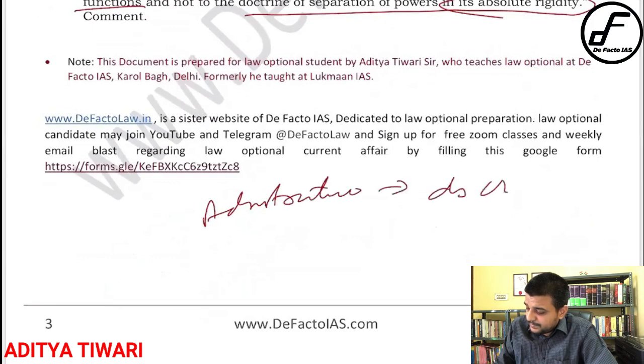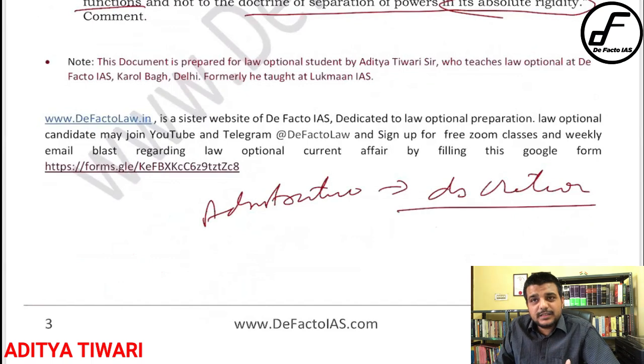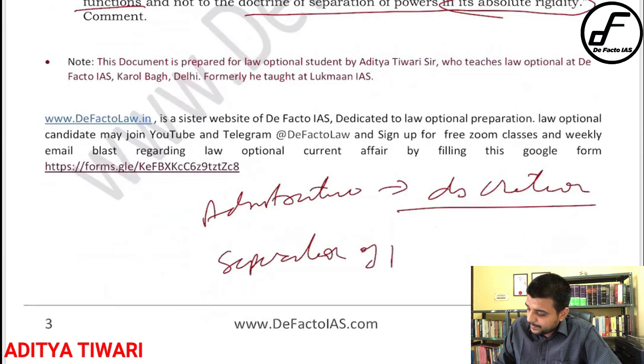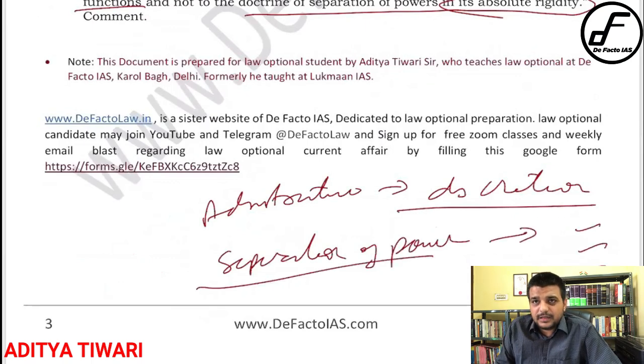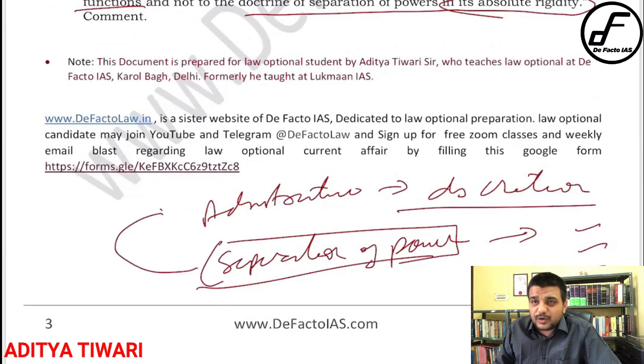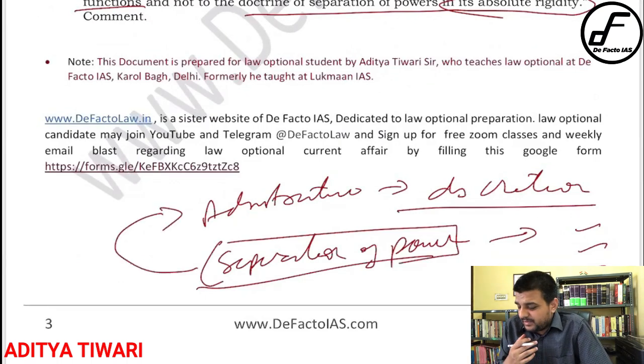Administrator exercising discretion, right? Once discretion is there, there is a problem that justice cannot be done, then administrative law comes into the picture. Now when we have separation of power, it means that every function is totally separate from each other. Then the concept of discretion will not arise. So whenever we have a dilution in the separation of power, only then administrative law comes into the picture, right? If the separation of power doctrine is very rigidly followed in our constitution, then there will be no need of administrative law.